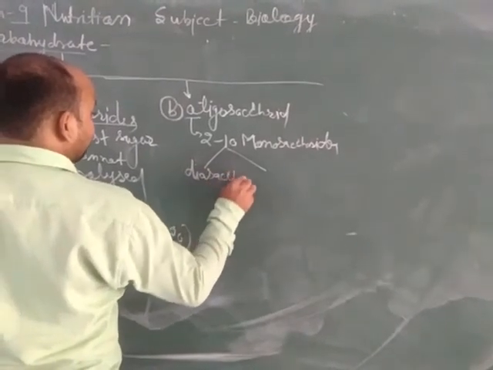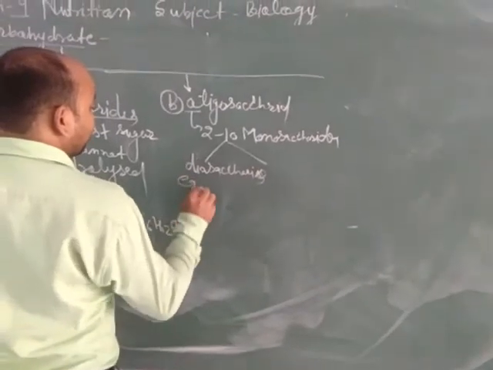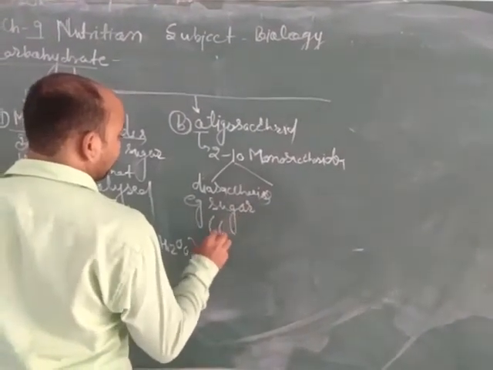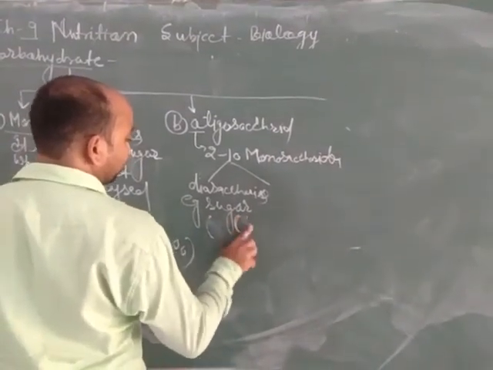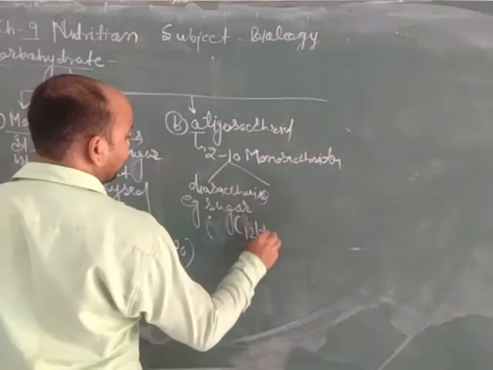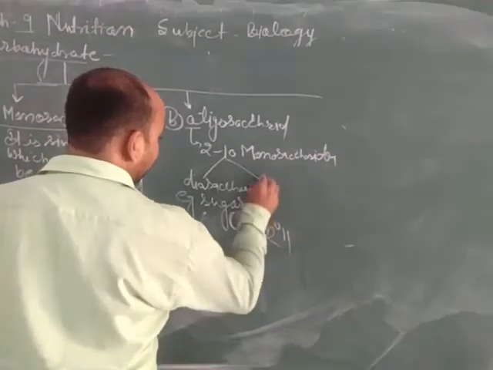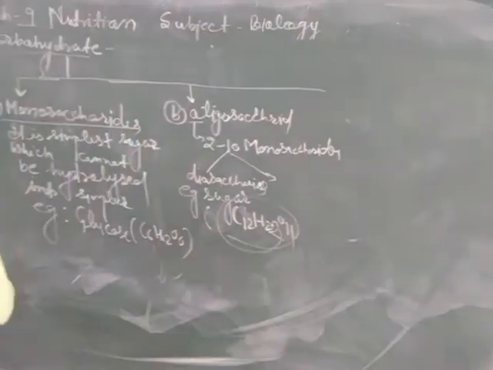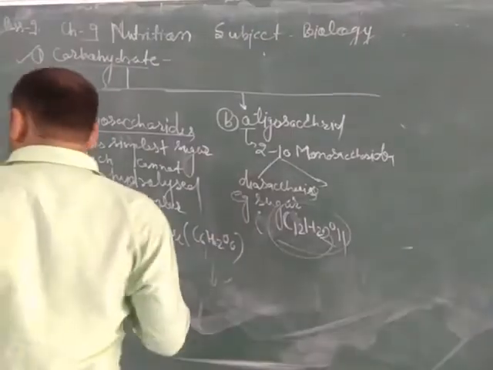Sugar is an example of a disaccharide, its formula is C12H22O11. It is a disaccharide, with 2 monosaccharide molecules involved in the formation of the sugar molecule.